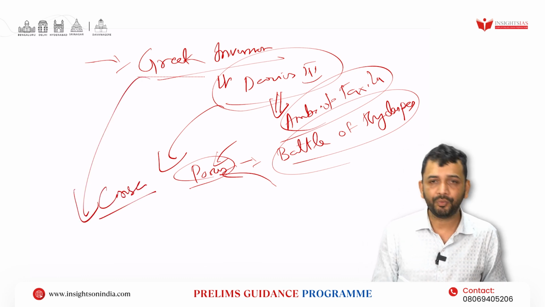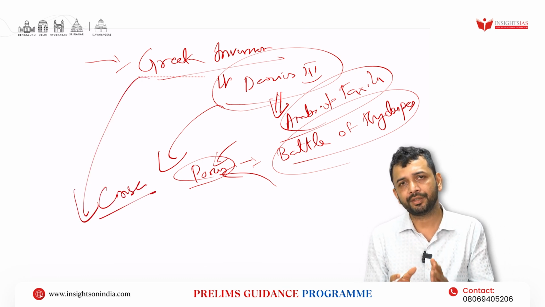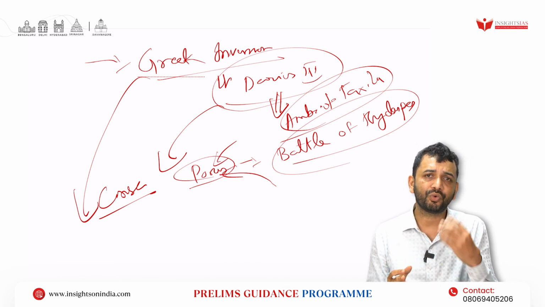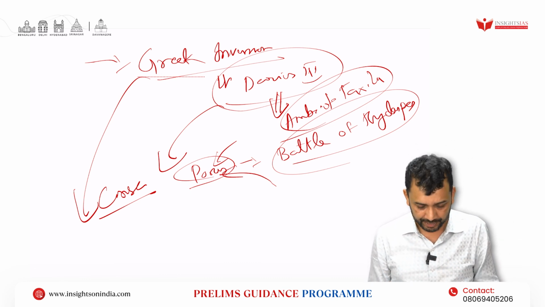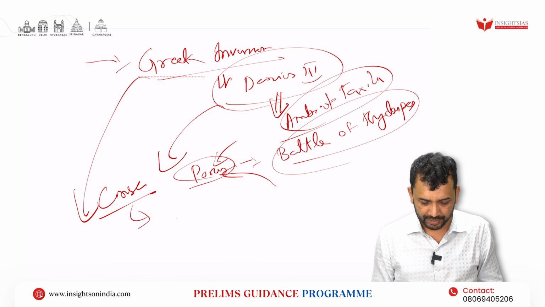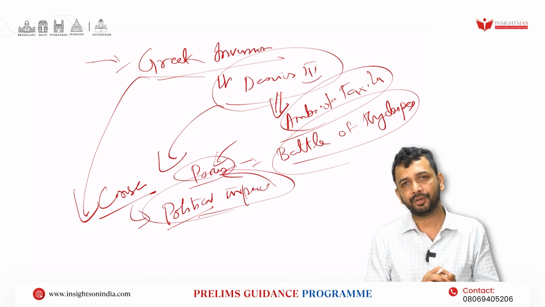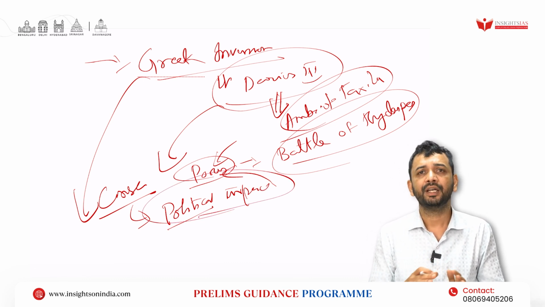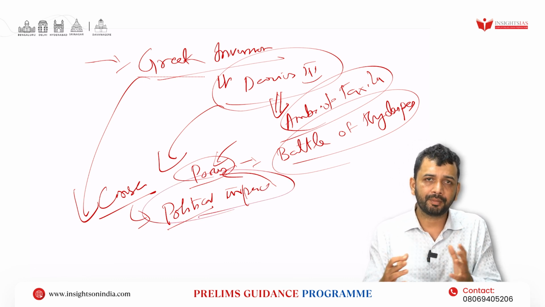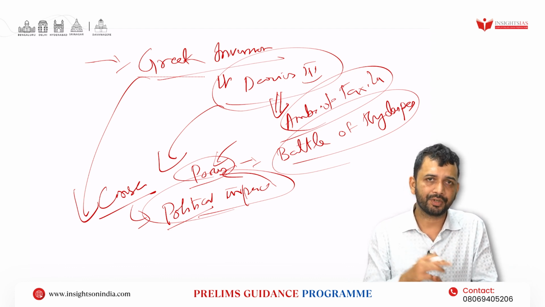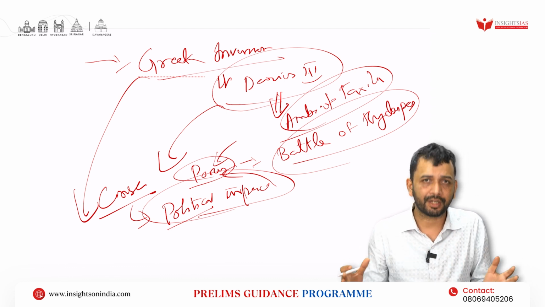For both the Iranian invasion as well as the Greek invasion, the most important thing you have to understand is what impact has happened, right? One, the political impact: after the invasion by Alexander, the Mauryan kingdom learnt how to have a broader kingdom to fight against invasion, and the extension of the kingdom started over a period of time.